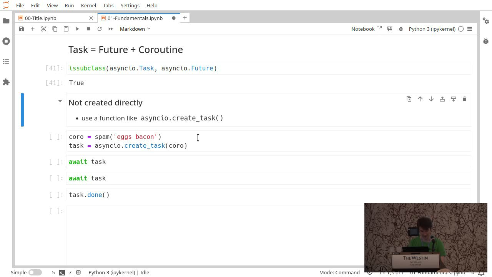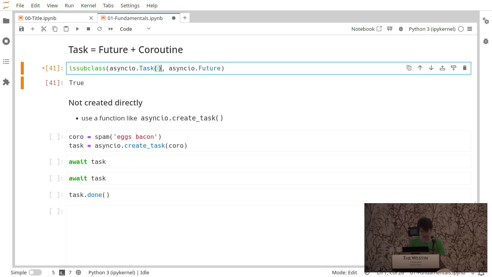And that's good. So let's see. They're not created directly. You don't create a task using the class itself. You always give it to an event loop, which schedules the future. Because the event loop needs to run the coroutine, the event loop will do that and give you the task, which is the future that gives you the value later. Is this clear?